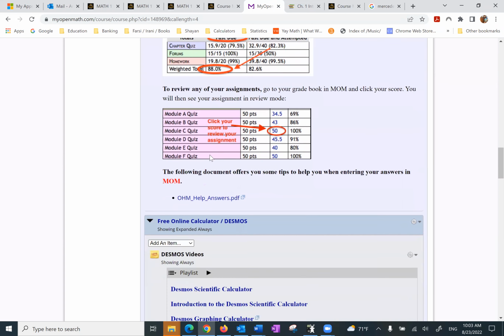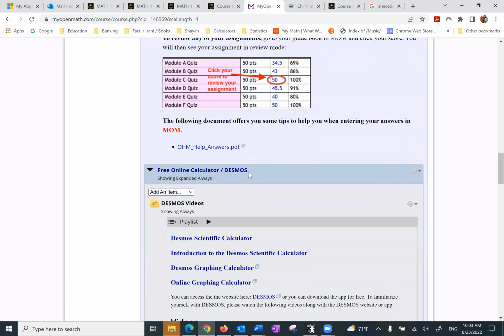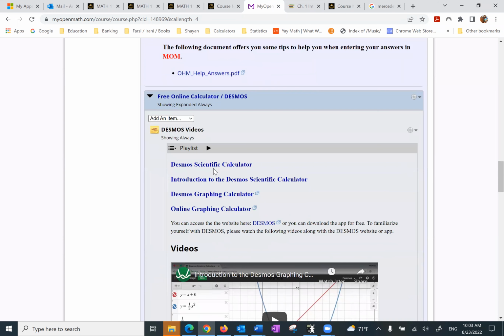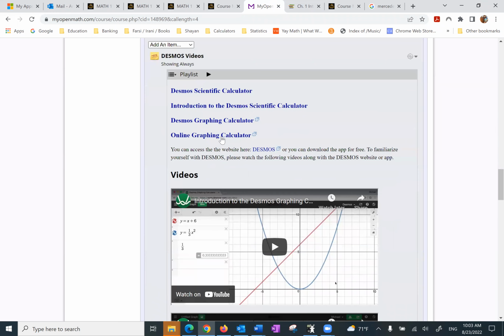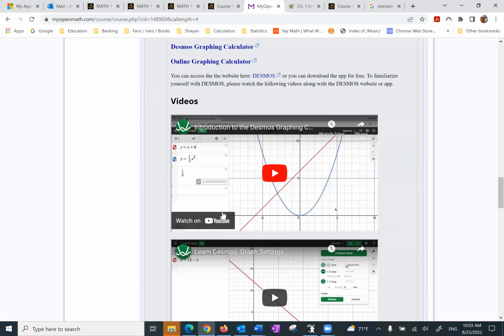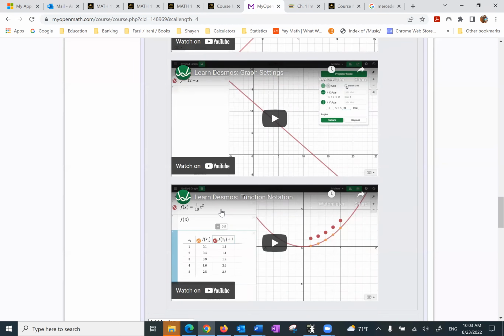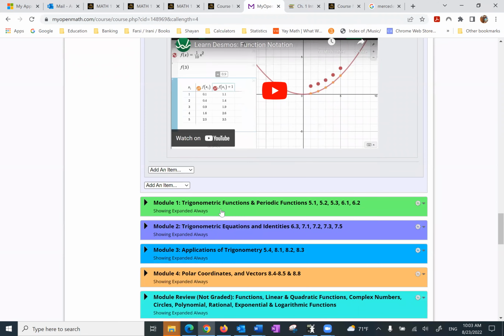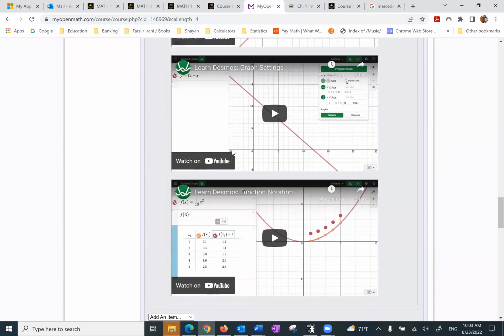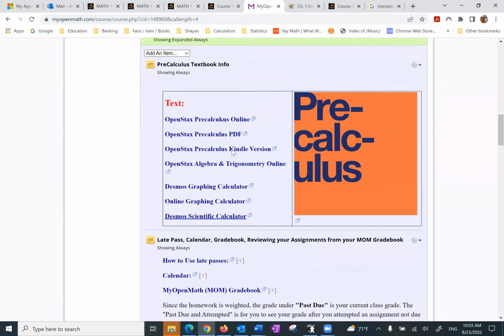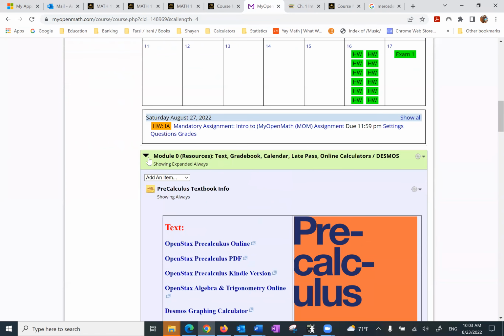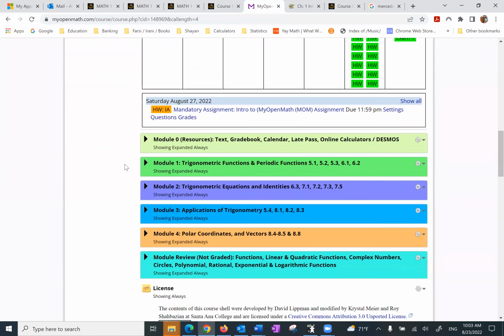And it shows it here. And then those free online calculators, I have some explanation as to how it's used here. Okay. So those are some videos. And as I scroll down, I'll show you basically everything that we have in module 0.